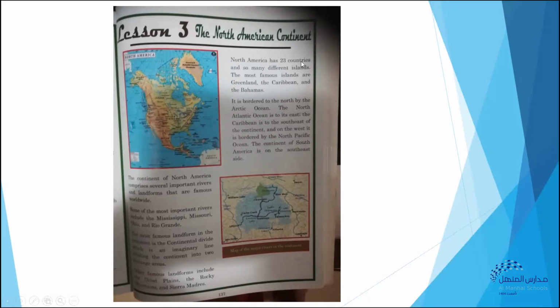North America has 23 countries and so many different islands. The most famous islands are Greenland, the Caribbean, and the Bahamas. It is bordered to the north by the Arctic Ocean. The North Atlantic Ocean is to its east, the Caribbean is to the southeast of the continent, and on the west it is bordered by the North Pacific Ocean. The continent of South America is on the southeast side. So here we see the southeast side, the continent of South America.